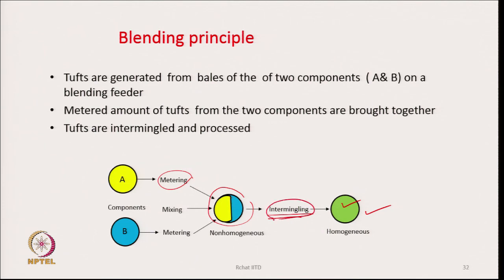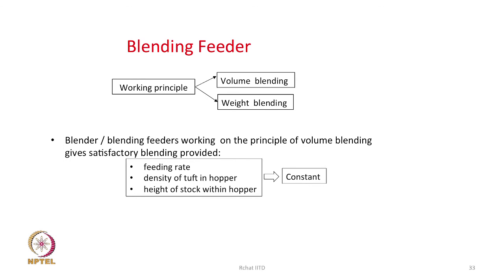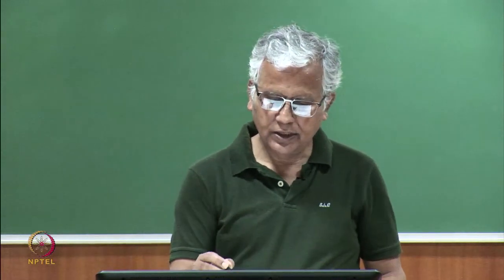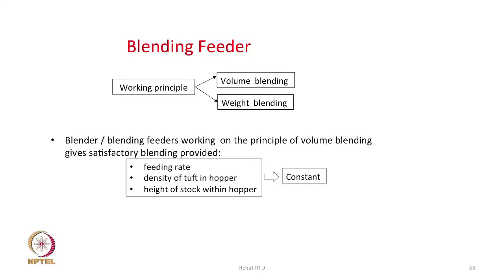So, there has to be a machine where we can intermingle them and create a mixture. First, from the bale we have to create tufts, and then metered amounts of tufts have to be brought together. The machine that is used is the blending feeder.